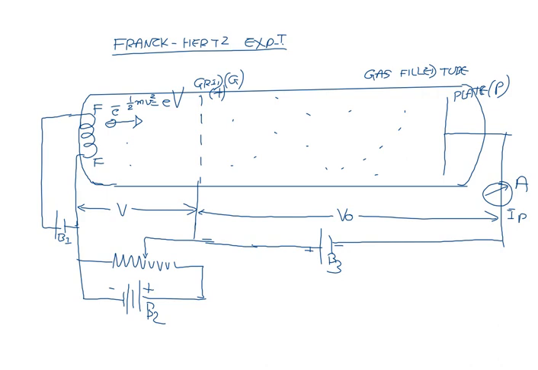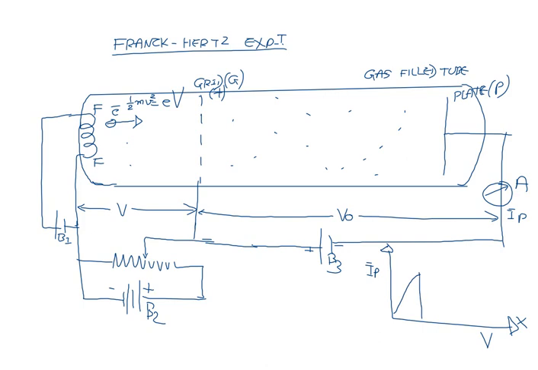Now, as you increase the accelerating potential applied between filament and grid, the kinetic energy of the electron increases. As a result, more and more electrons reach the plate, and the plate current IP will increase. So if you draw the graph, it will be like this. Along the x-axis, I take the accelerating potential V applied between filament and grid, and along the y-axis, I take the plate current IP. As you increase V, the kinetic energy of the electrons increases, more electrons reach the plate, and the plate current rises.